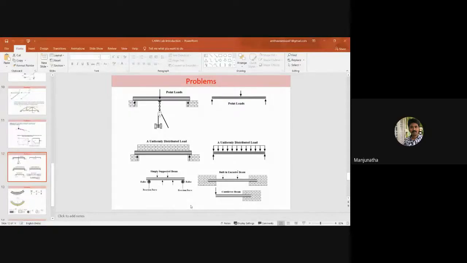Wait, please. Now is it visible? Same slide is visible, sir, the 12th slide. But can you notice the diagram? Yes, sir, now we can see the arrow.